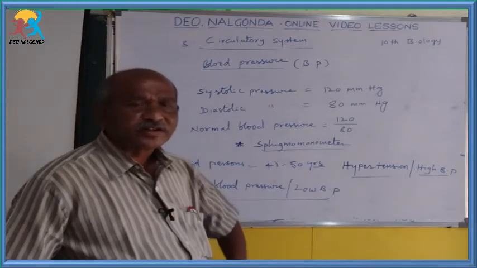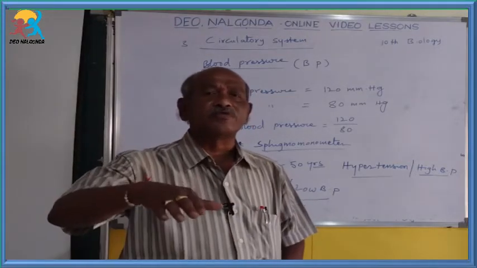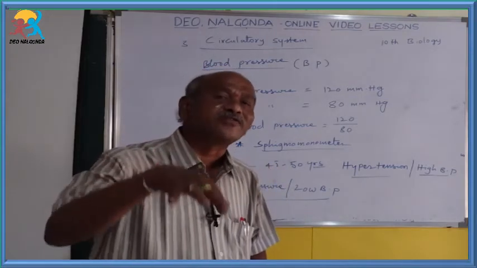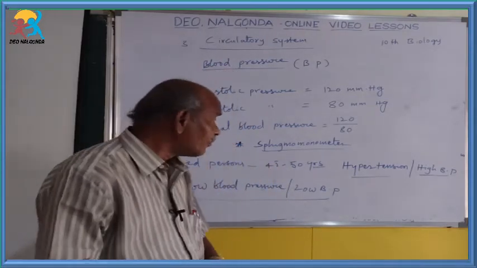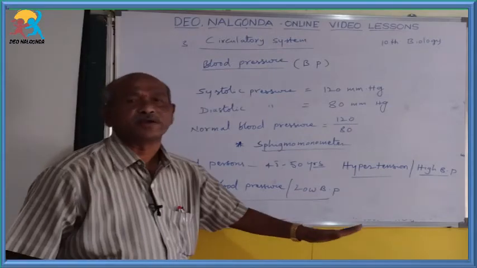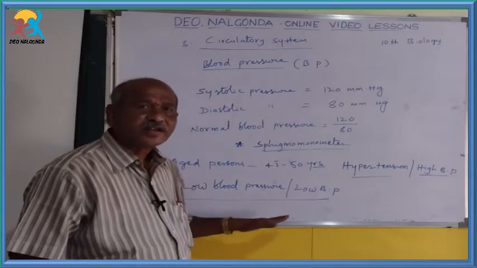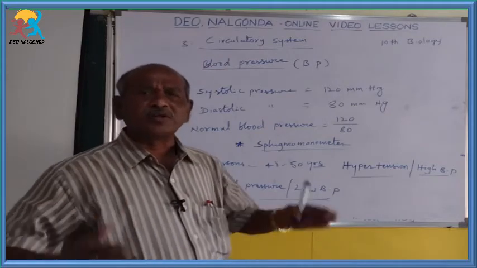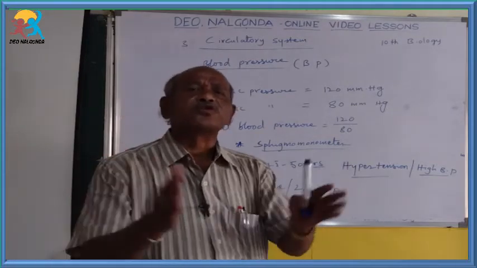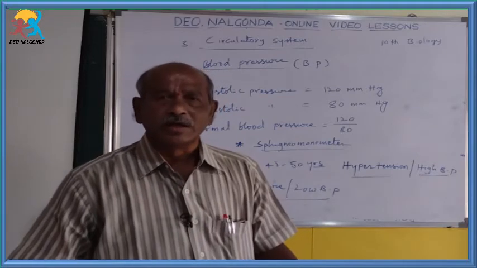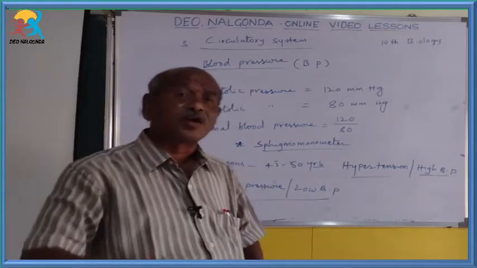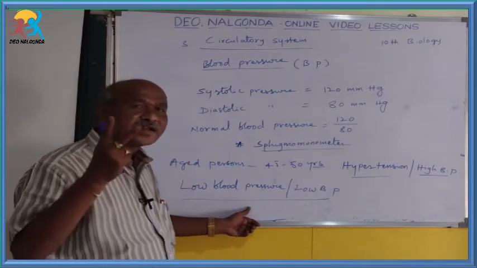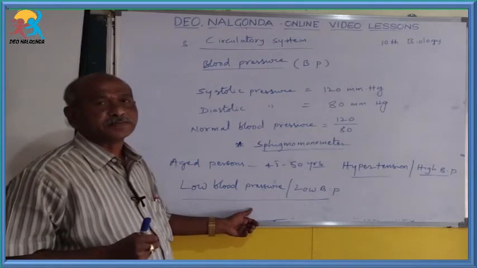What are the reasons for this low BP? Sometimes when persons are suffering with anemia, that is a deficiency of blood, that deficiency of blood leads to this low BP. This is one reason. Second reason, sometimes through large sweating, we can lose some salts through our body. That losing of salts also leads to this low BP. So these are the main reasons for the low BP.